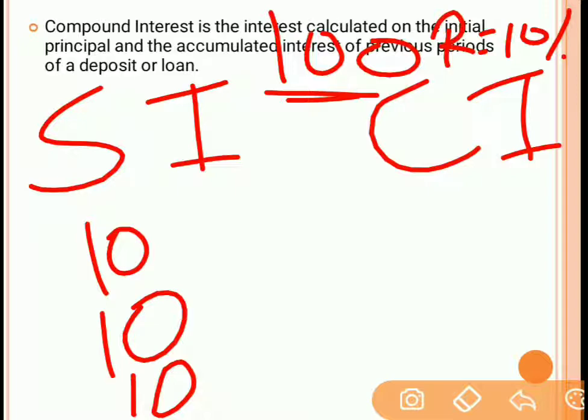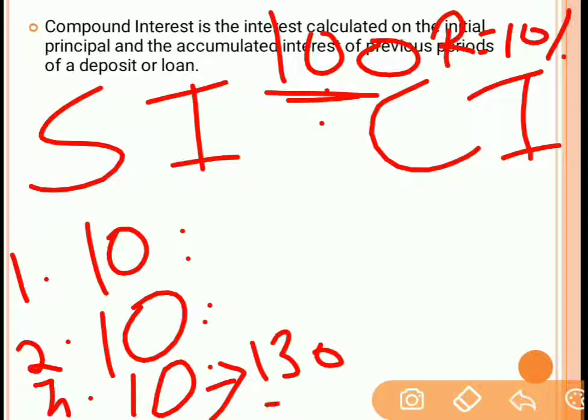Fine. So at the end of 1 year, if you have decided to pay back this amount, then you have to pay 100 plus 10, that is 110 rupees. And if you have decided to pay back after 2 years, then it will be 100 rupees plus 10 rupees plus 10 rupees, that is 120 rupees. And after 3 years, if you have decided to pay, then the amount which you have to pay is 100 plus 10 plus 10 plus 10, that is 130 rupees. So this is the amount which you have to pay after 3 years at simple interest.